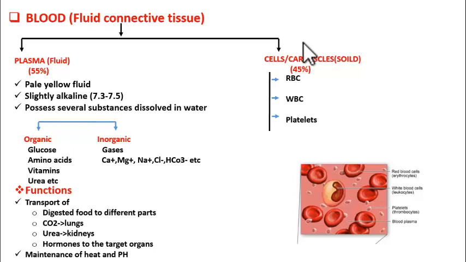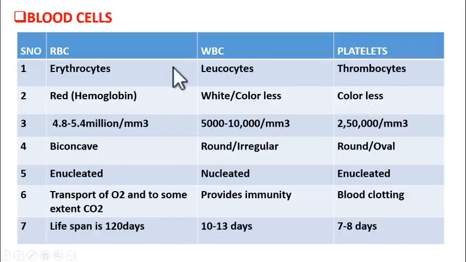Now we shall see about the cells. So what are the cells that are suspended in plasma? Three types of cells are there. RBC, WBC, platelets. Let us know what they are. See here, RBC, WBC, platelets. RBC means red blood corpuscles, WBC means white blood corpuscles.